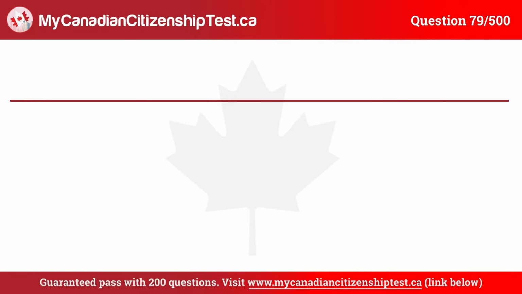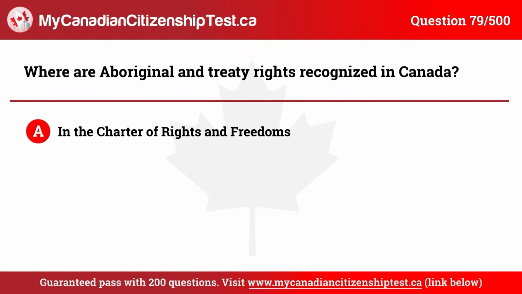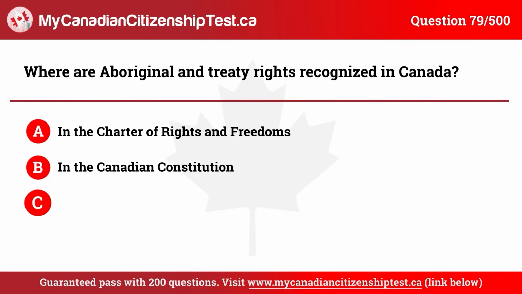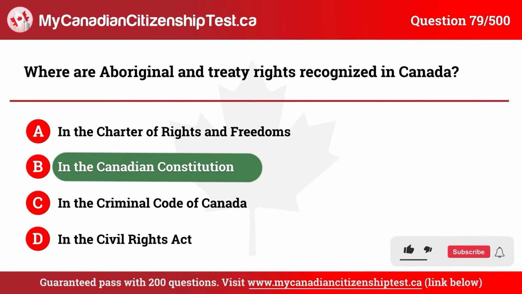Question 79. Where are Aboriginal and treaty rights recognized in Canada? A. In the Charter of Rights and Freedoms. B. In the Canadian Constitution. C. In the Criminal Code of Canada. D. In the Civil Rights Act. The correct answer is B. In the Canadian Constitution.